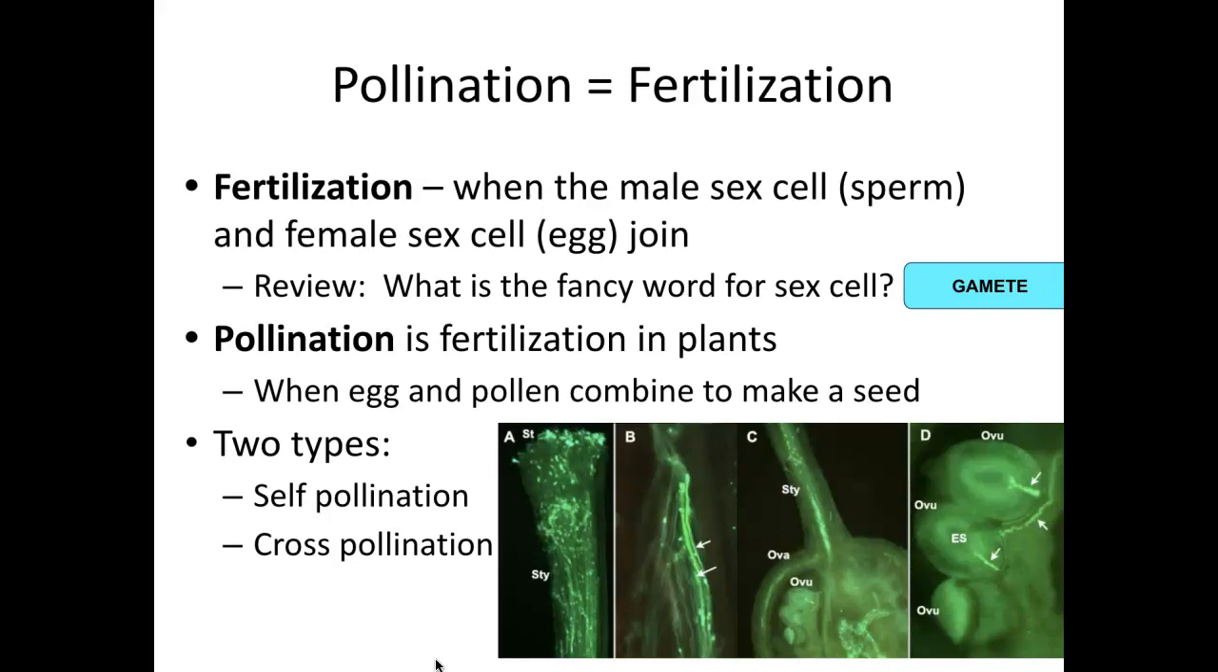The word pollination is just the fancy plant word for fertilization. So pollination is when we fertilize plants. So when the egg and the pollen, which is the sperm of plants, combine to make a seed. And there are two types of pollination for plants: self-pollination and cross-pollination.